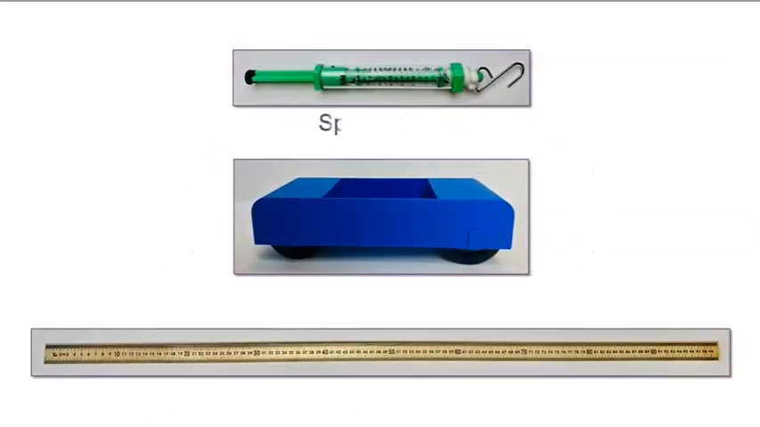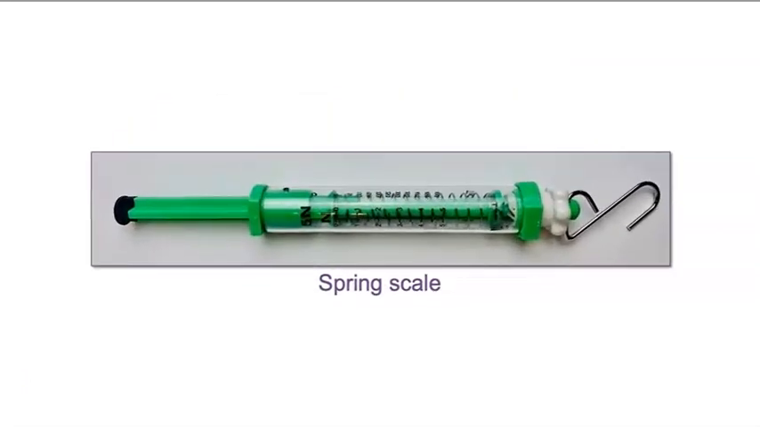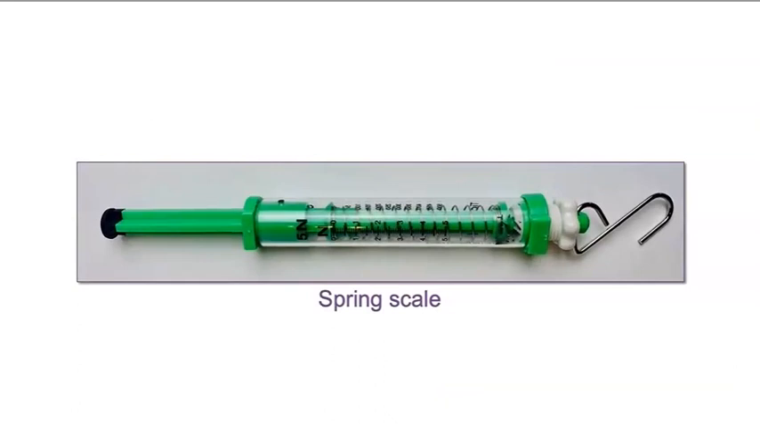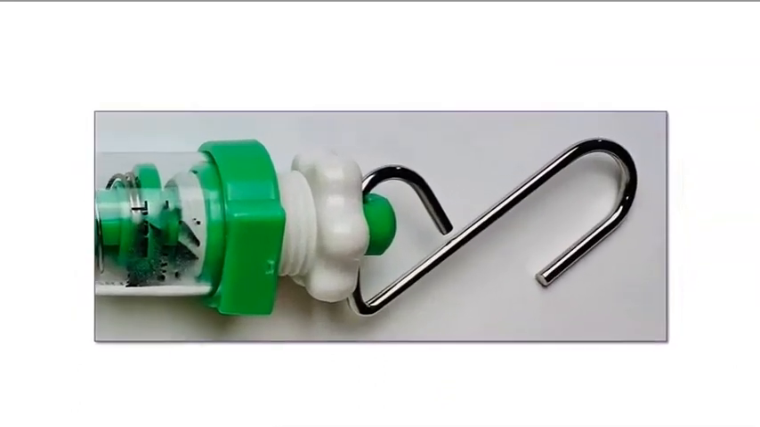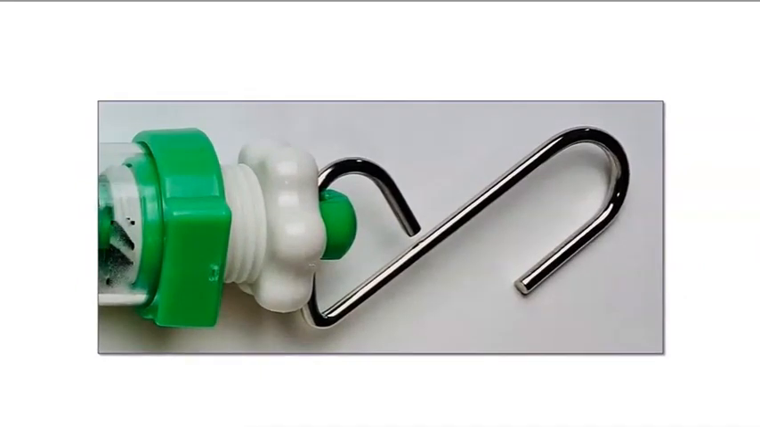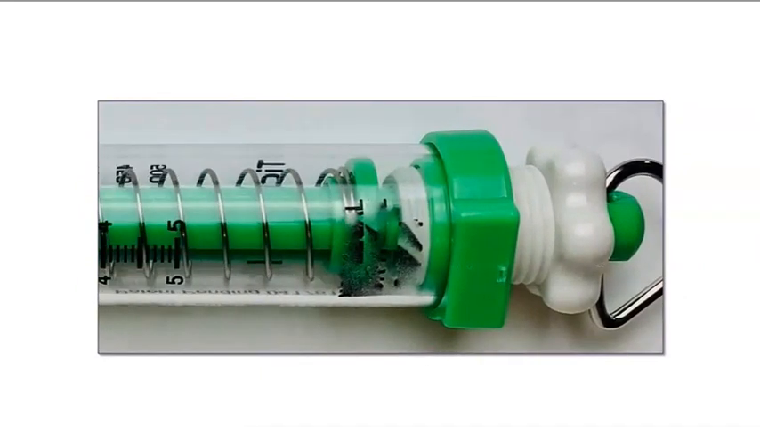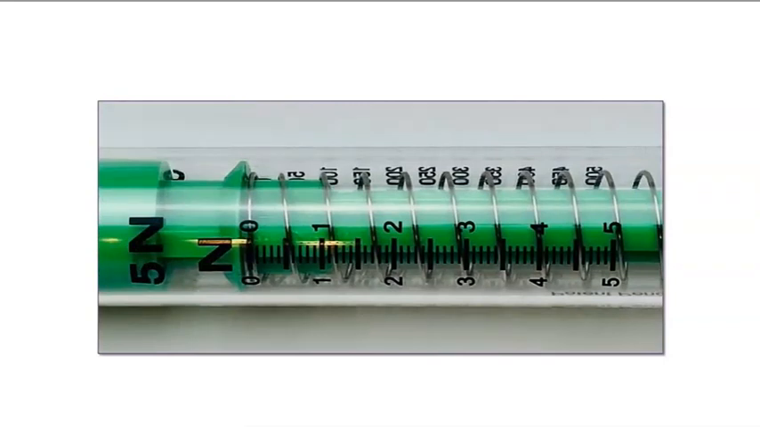We will use a spring scale, a Hot Wheels car, and a meter stick to investigate our claim. Let's talk about the spring scale first. A spring scale is a tool that can be used to push an object with a known amount of force. We will use the metal loop to gently pull back the spring. Pulling back the spring allows us to set the scale to a particular force.